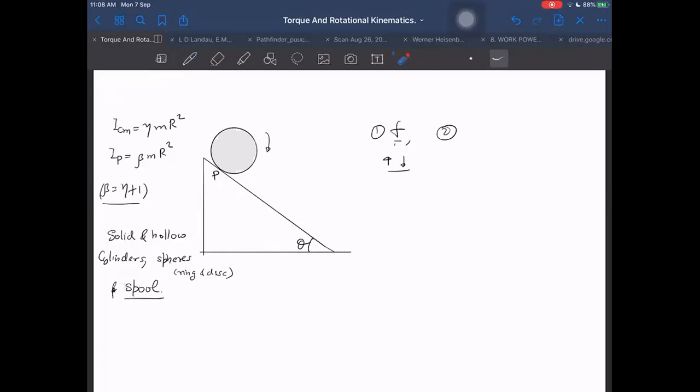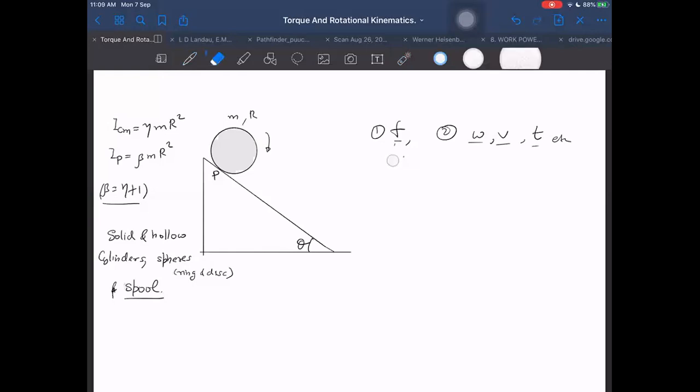So it is moving on its own, whether it moves up or it moves down. It is moving just because of some initial angular velocity. I can give it initial angular velocity upwards, so it will start climbing up. Okay, that may happen. Second thing I will ask, maybe angular velocity or time taken to reach the incline. All these things, omega, v, t, etc., to reach the bottom of the incline or to reach the top of the incline. Mass, radius, etc., will be given to us. So let us discuss these things.